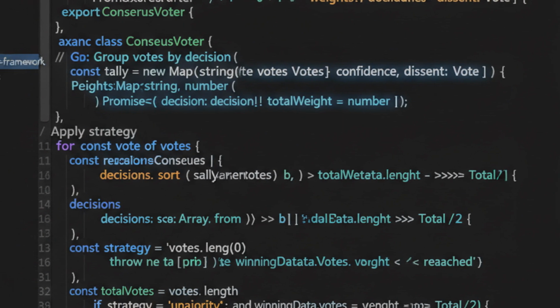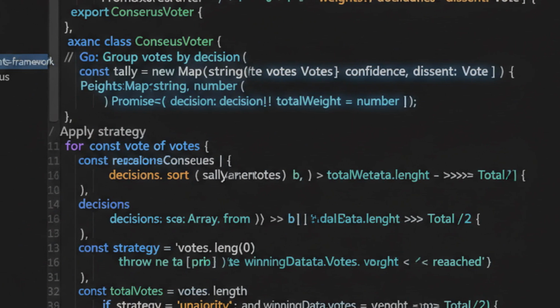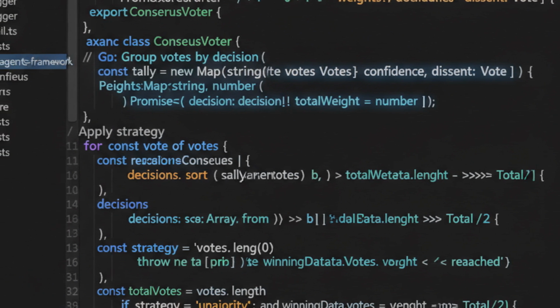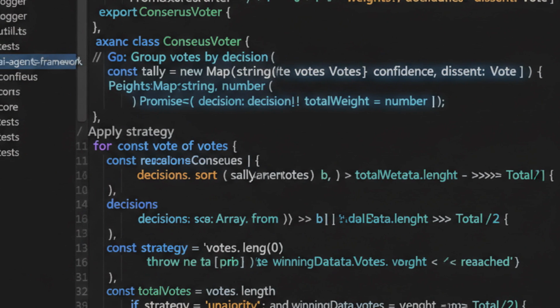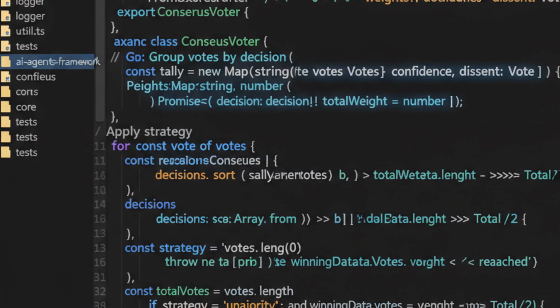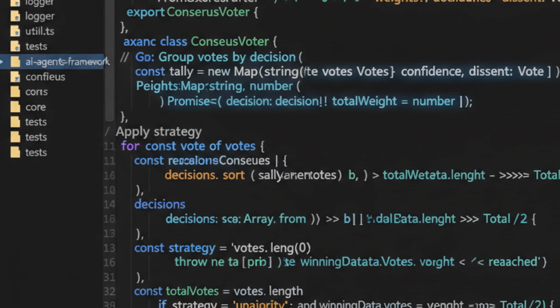Majority vote is simple, more than half agree. Weighted voting lets senior agents have more influence. Unanimous requires everyone to agree. Suitable for high-stakes decisions. The key is making the strategy explicit and auditable.